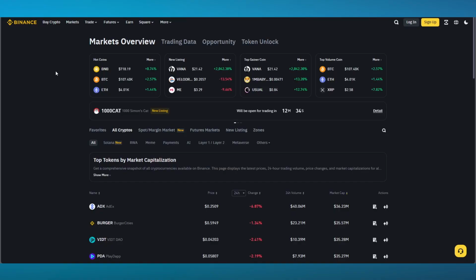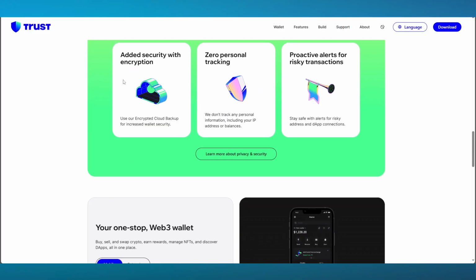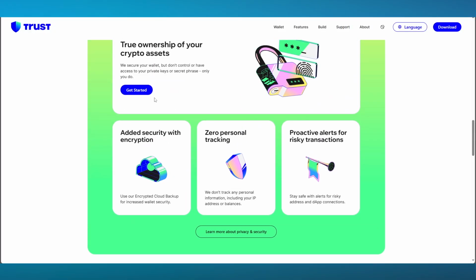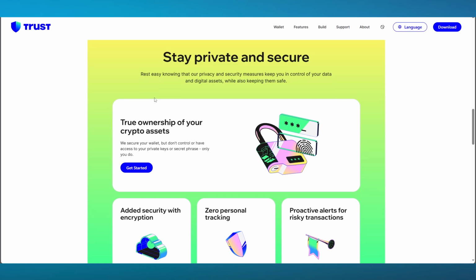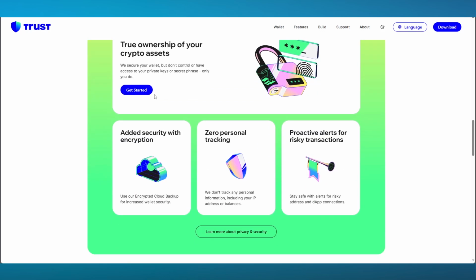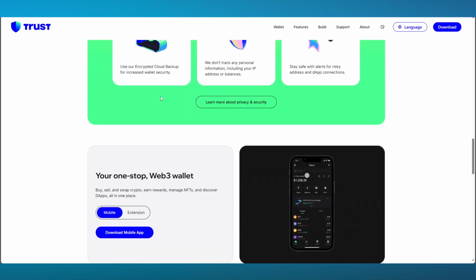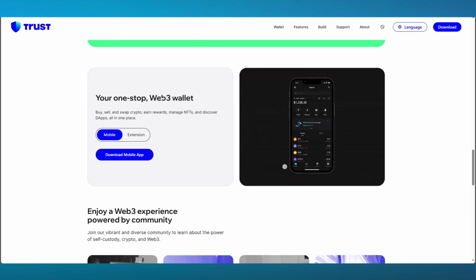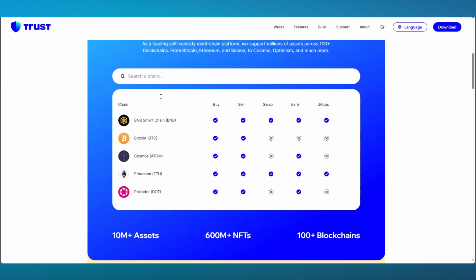If I were to give a final verdict, Trust Wallet and Binance are two of the world's largest tools for cryptocurrency trading, although Trust Wallet pales in comparison to Binance because it is the mobile app of Binance. However, it is the most commonly used tool for trading and receiving cryptocurrency on your mobile. It offers almost all the features of Binance and more, including the integration of decentralized apps and tokens.